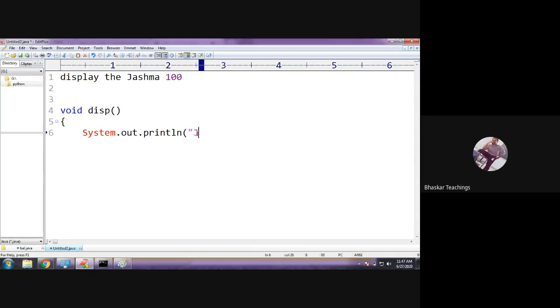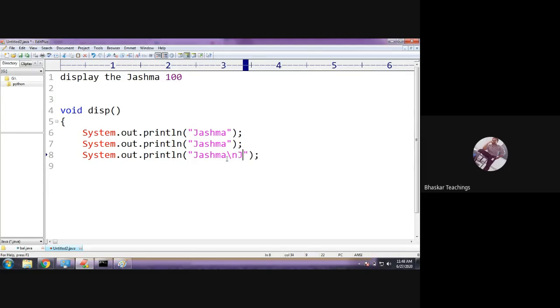What is the text? Joshma. Okay, fine. One time the text is printed. If I want to display it a second time, again I have to write the same code, right? ఇలాగా, I need to display the same text 100 times. లేదా, you can copy and paste and write the text Joshma. In this way, you can write any number of times. This also works, but this is not recommended, right? Why? For this purpose only, we have loops.